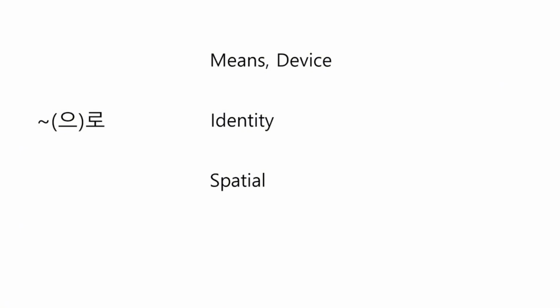And next adverbial case particle is 으로. 으로 and 로 have exactly same meaning, but they differ for easier pronunciation. 으로 has three different meanings. First, it can attach to means or devices that are used to carry out the verb. Second, it can attach to identities. And for the last, it can show the spatial information just like 에.